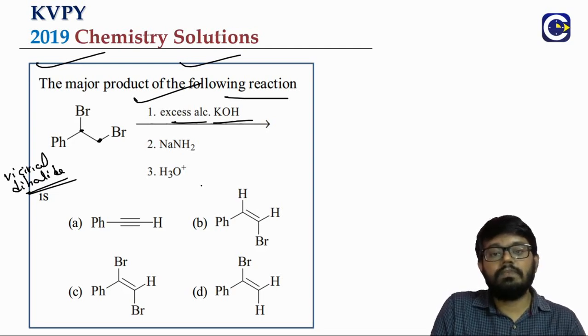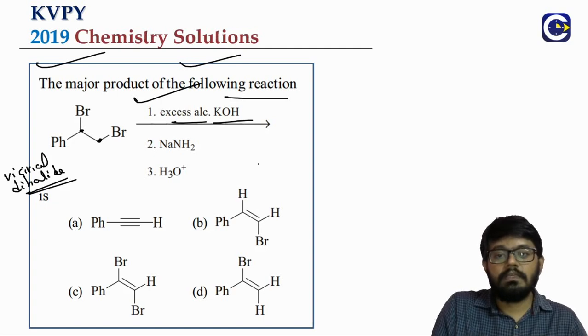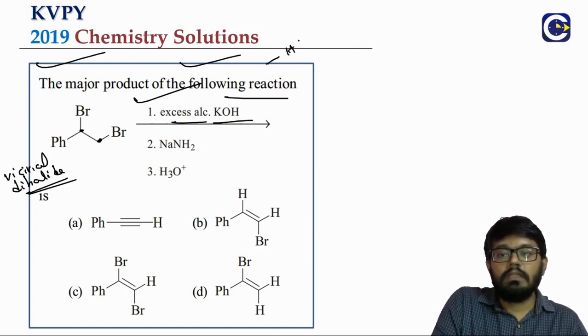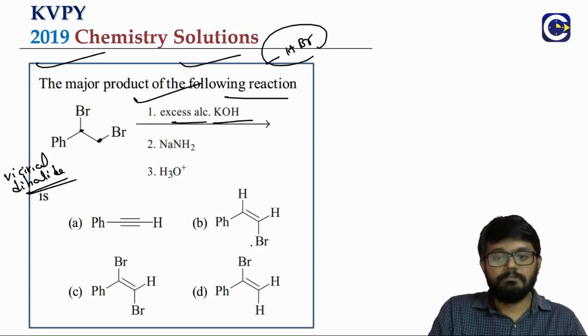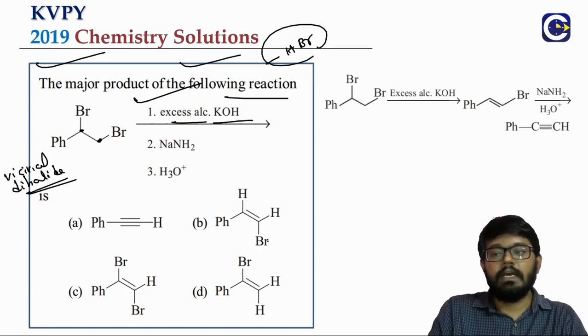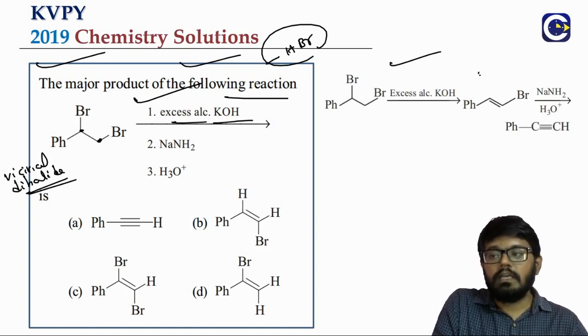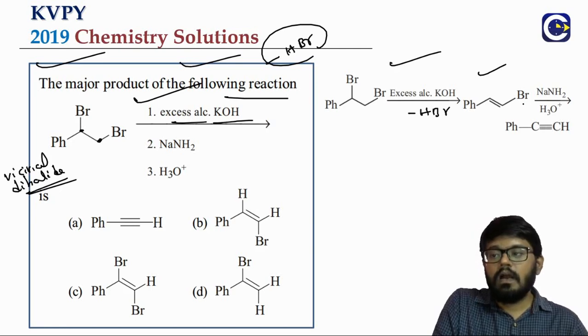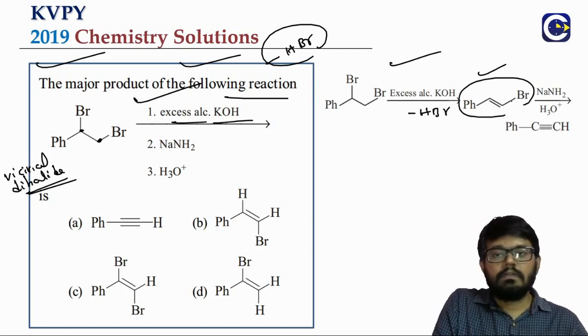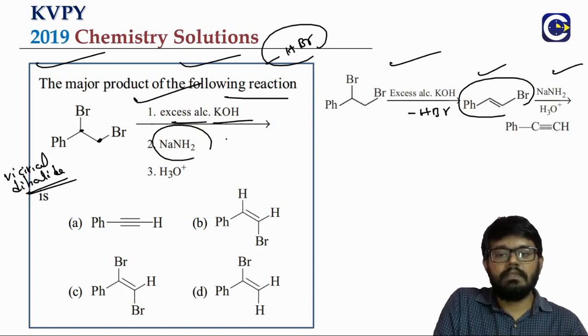So when we treat this with an alcoholic KOH, what happens? That will be resulting in the elimination reaction, removal of the HBr. So we'll see what happens when we are using the alcoholic KOH. It will be eliminating HBr. That's why we call it dehydrohalogenation reaction. And the compound that we will get, if it further undergoes a reaction with sodium amide, it's a very strong base.